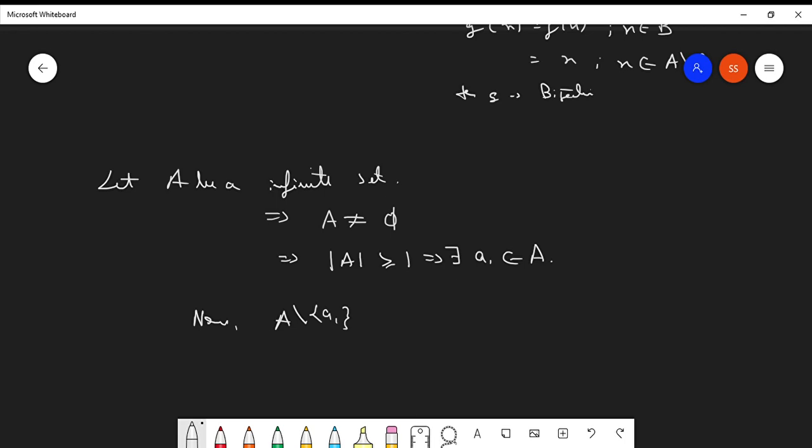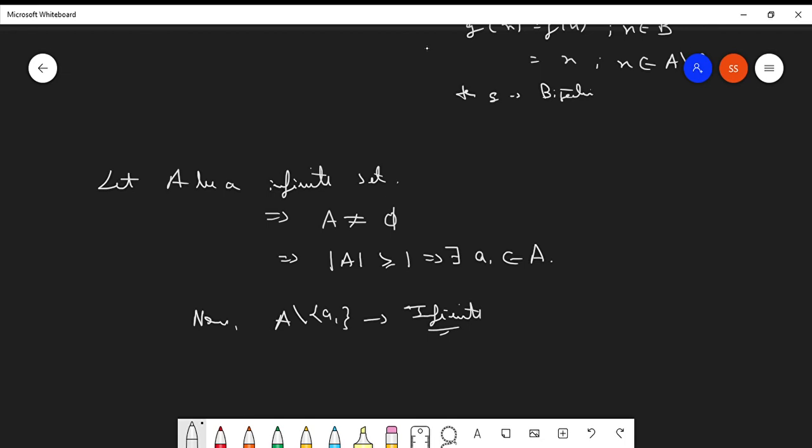Since A is an infinite set, the difference between A and A1 cannot be finite, so this must also be infinite. Because if this is finite, then A will become a finite set. Clear?